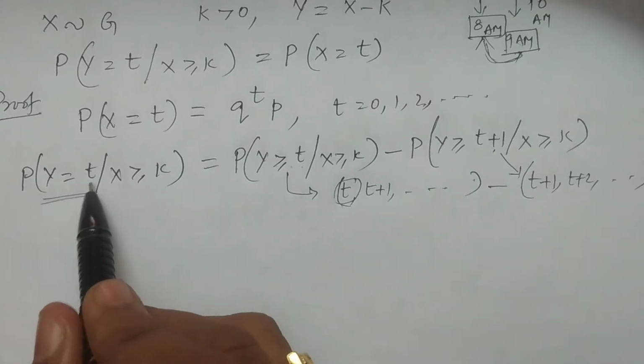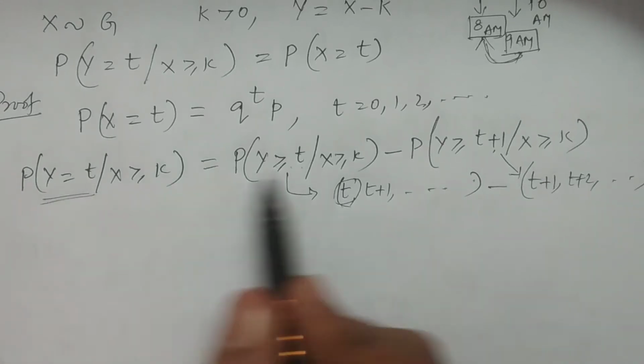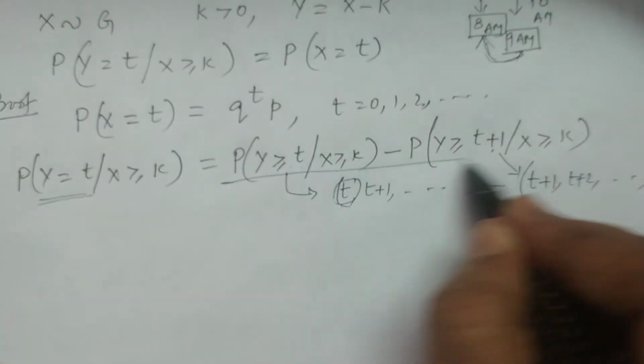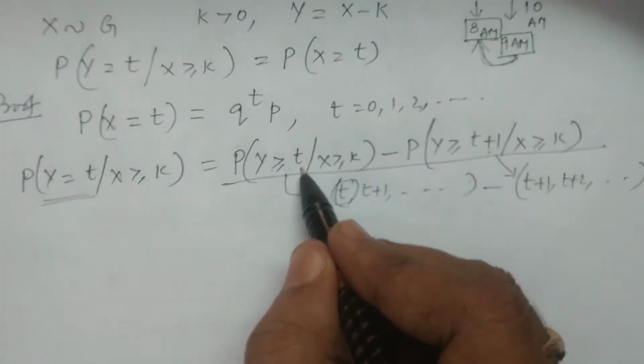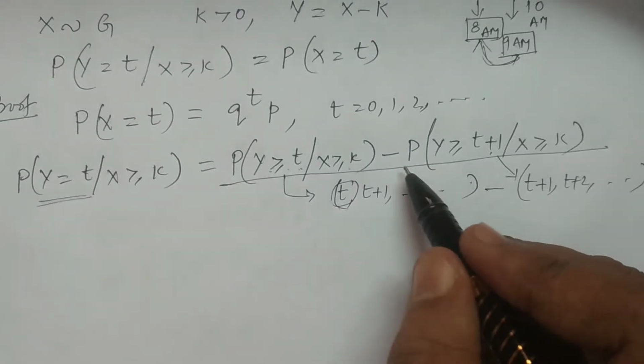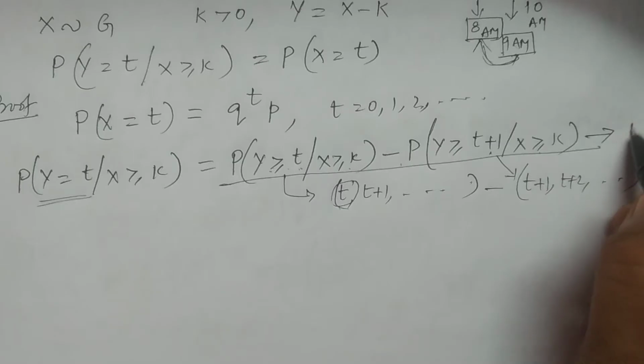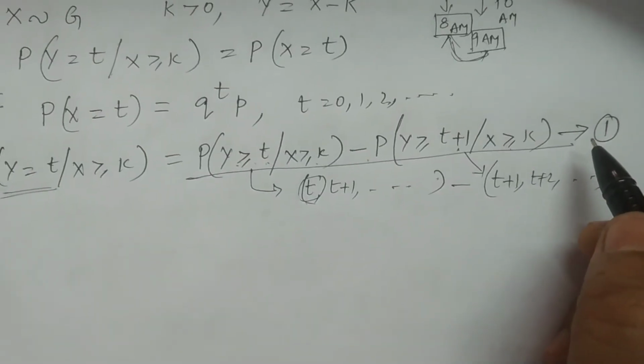This is the probability of y equal to t given x greater than or equal to k. If you subtract these two, what I'm doing is subtracting the probability of y greater than or equal to t given x greater than or equal to k minus the probability of y greater than or equal to t plus 1 given x greater than or equal to k. Let us consider this equation 1.